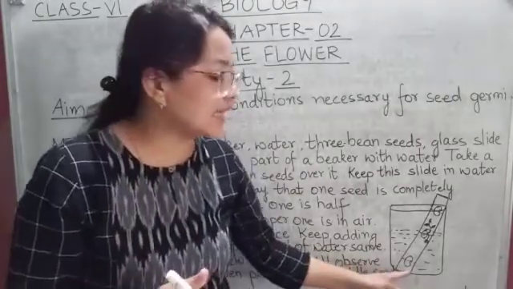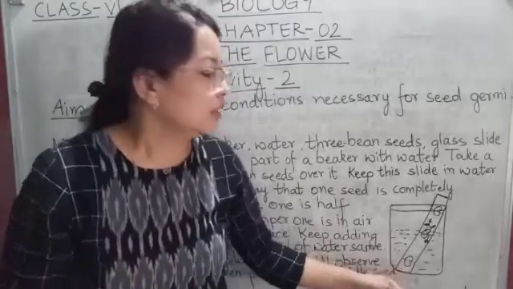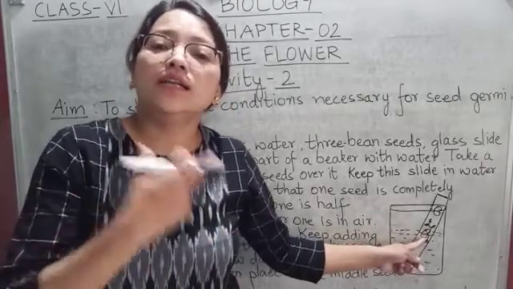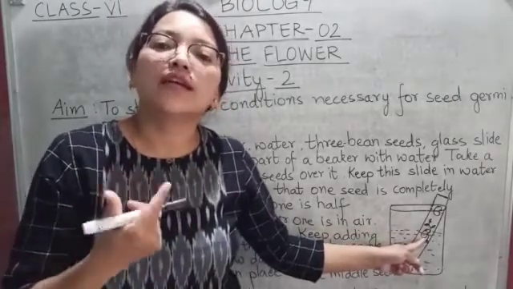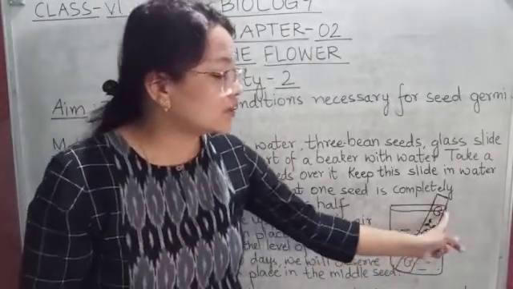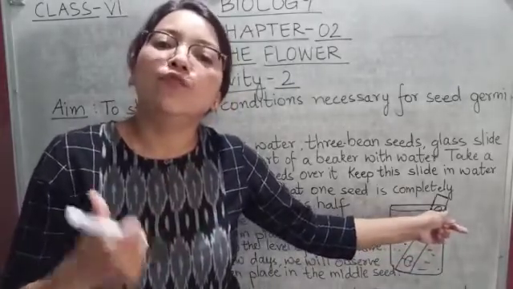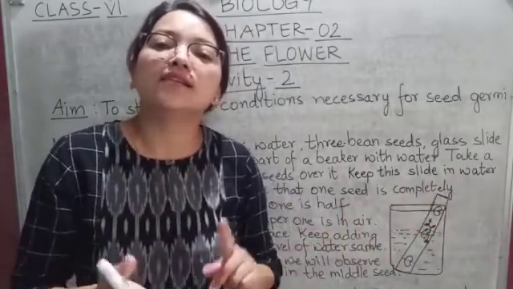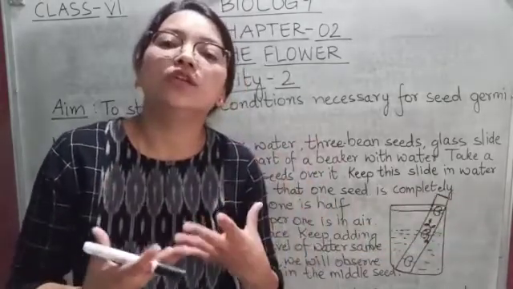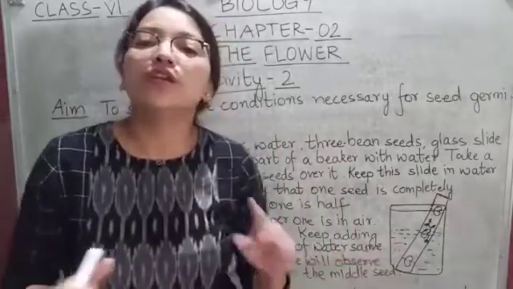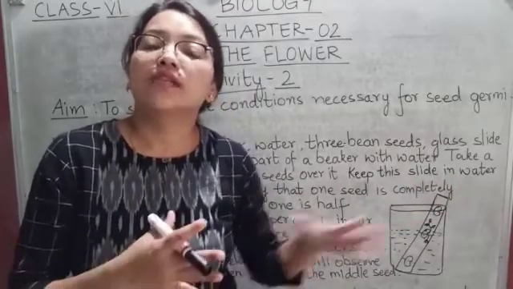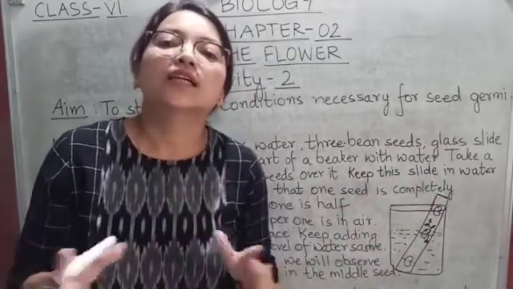So the first seed will not germinate. Now the second one is getting all the three conditions: water, air and temperature. So that's why germination has started here. In the third one, it is not getting water. The only things it is getting are air and temperature, so the seed will not germinate. Germination will not take place in the first seed and the third seed because they are not meeting all the three conditions.